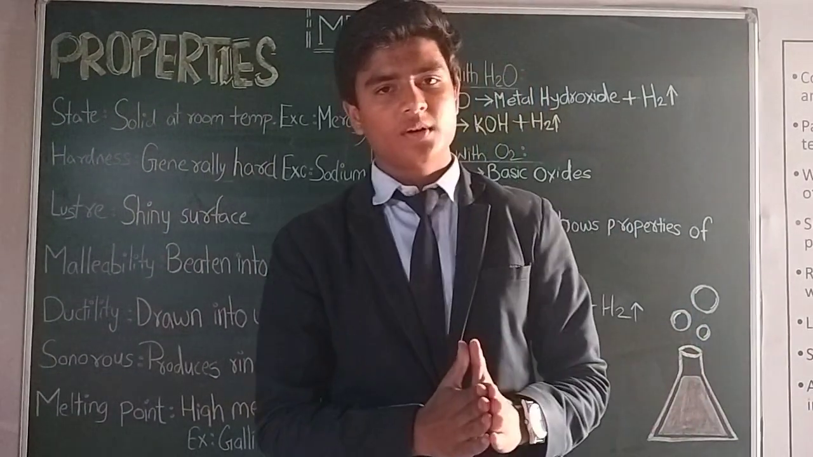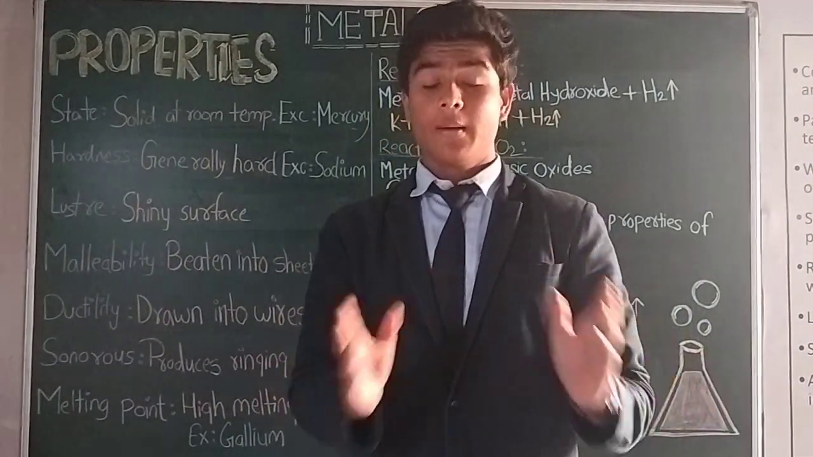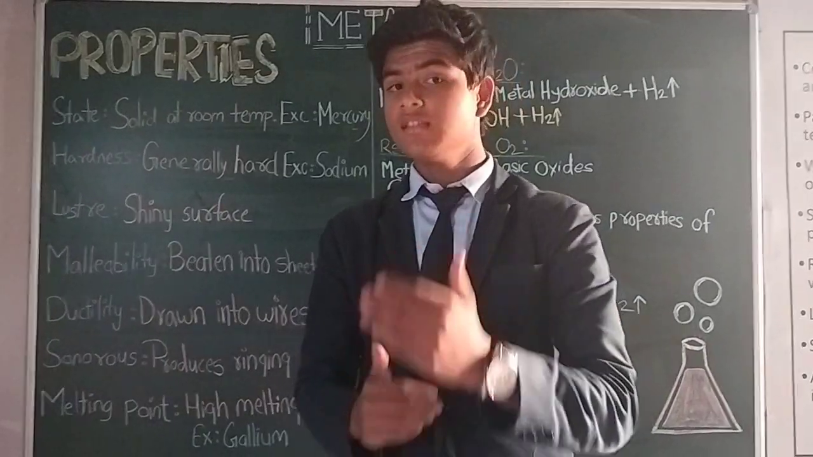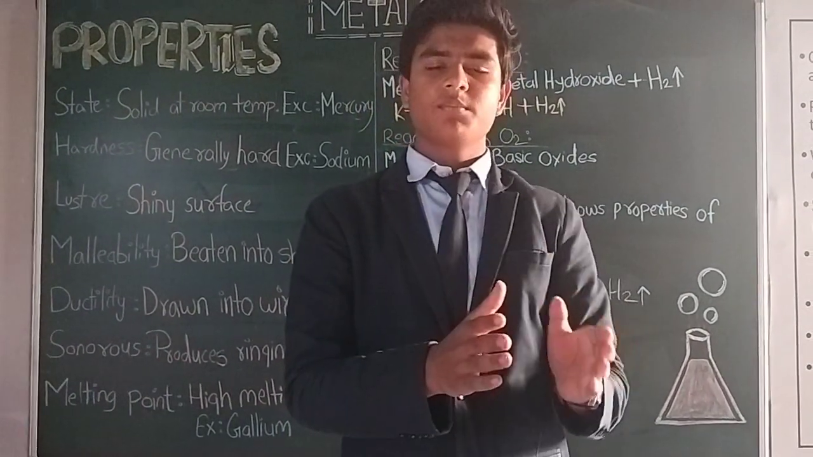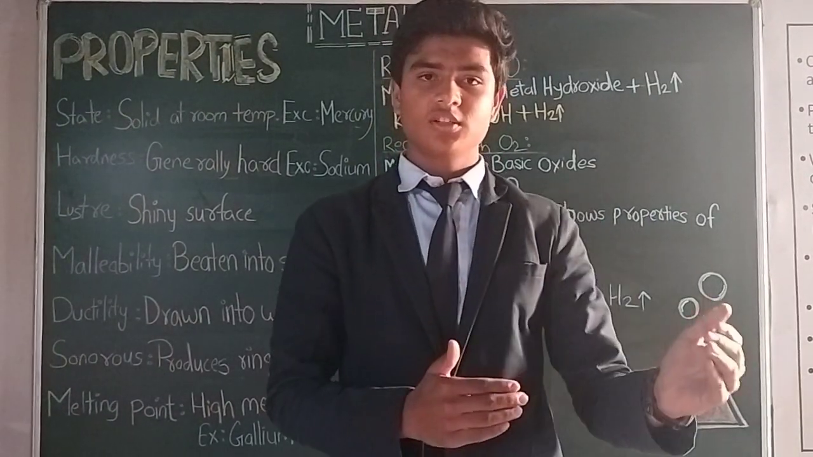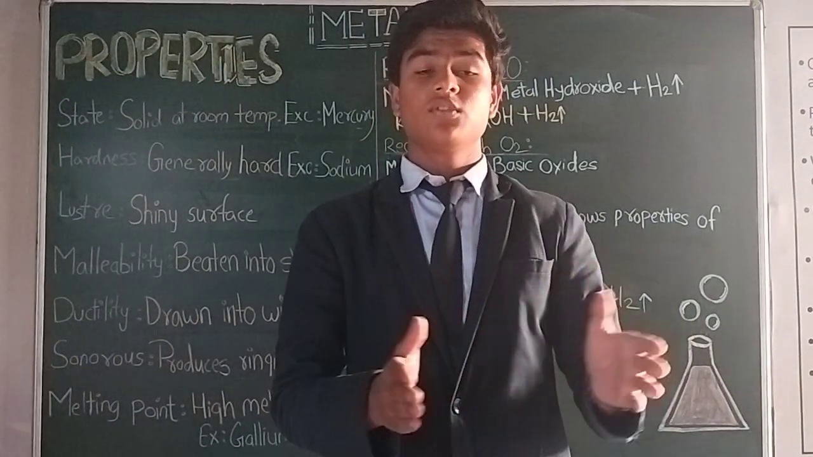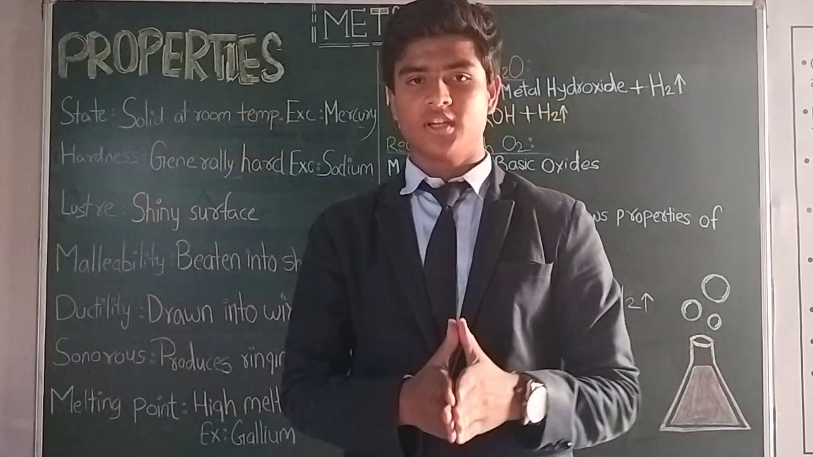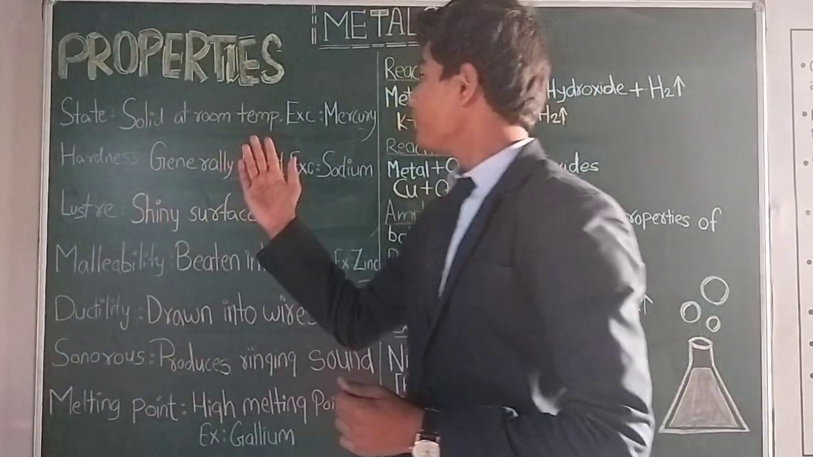These are the properties of metals, but what is a metal? Metal is a substance which has a tendency to donate electrons. For example, a metal in a chemical reaction will donate electrons to the other substance with which it's reacting. It will donate electrons from its outermost shell. Now let's have a look at the properties of metals.